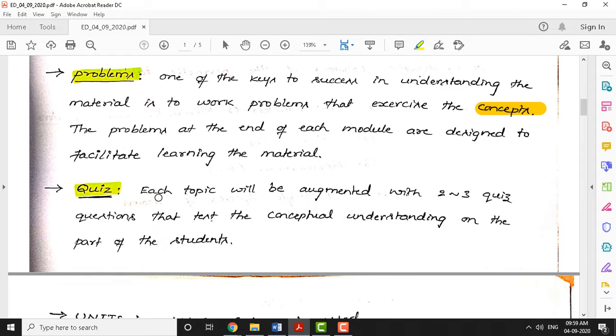Again, a specific time duration will be given to you, maybe 5 minutes, to solve the 2 to 3 questions in the quiz, and that will be considered for internal assessment. The reason for conducting this quiz randomly is to make you take part in this online class actively.